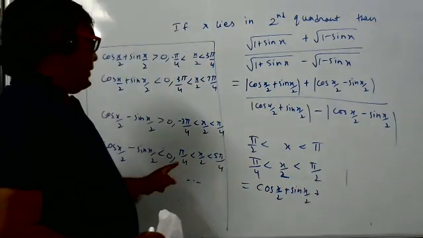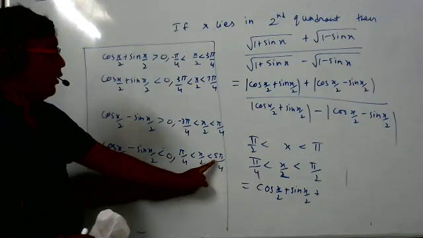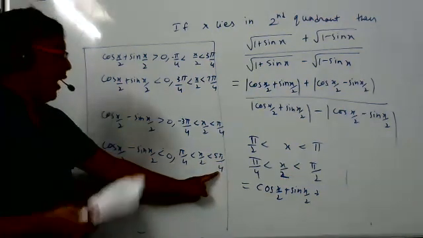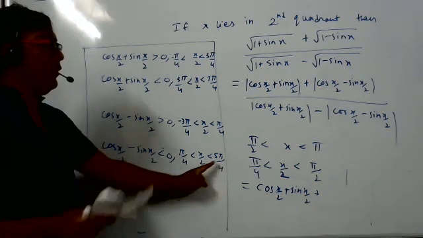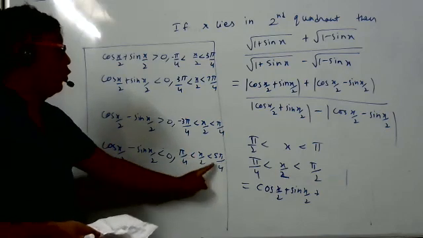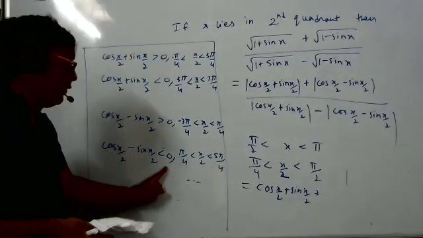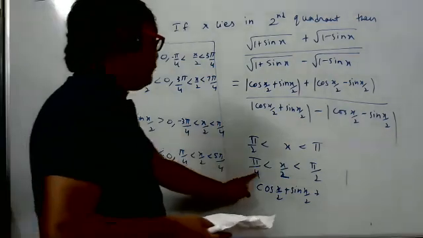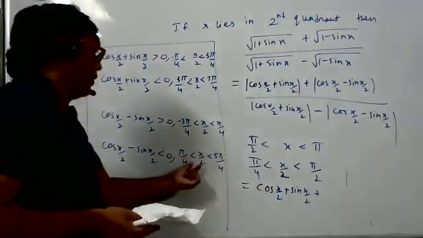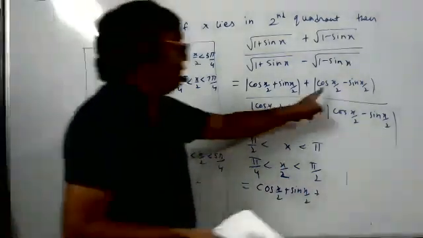Second expression, see here. See the fourth formula. 45 to 5 pi by 4. 5 pi by 4 is, I think, 225. If the angle is from 45 to 225, then cos x by 2 minus sin x by 2 is negative. And what angle do we have? 45 to 90. Obviously, 45 to 90 is a smaller part of this angle, 45 to 225. So what happened? The second will be negative.